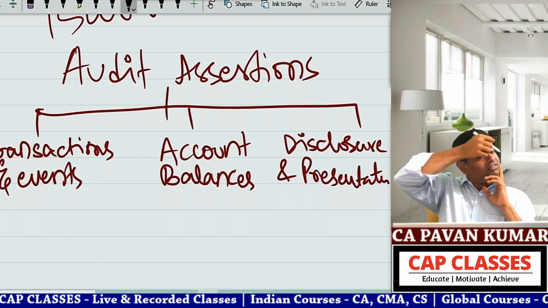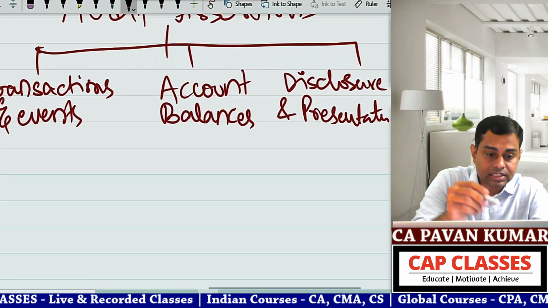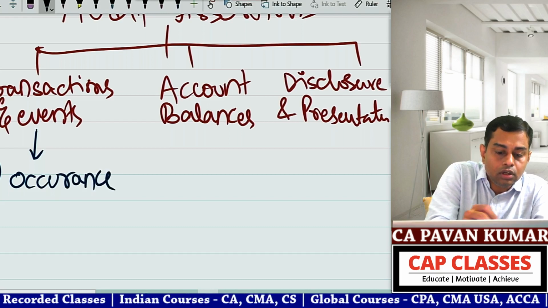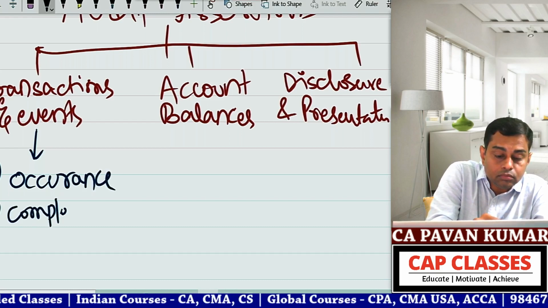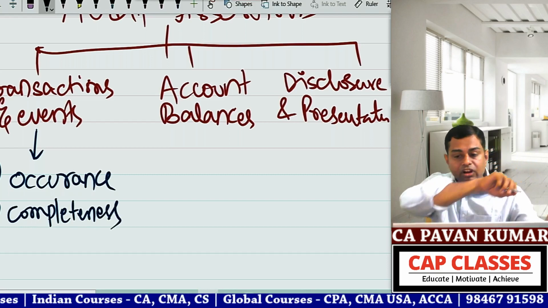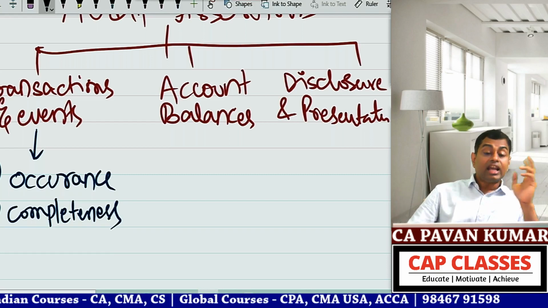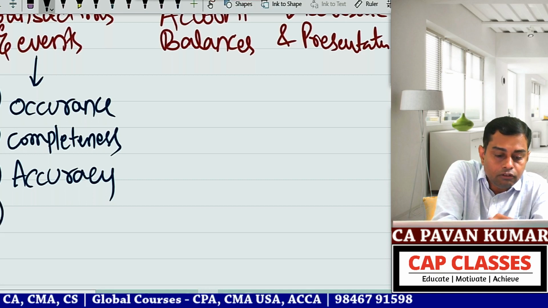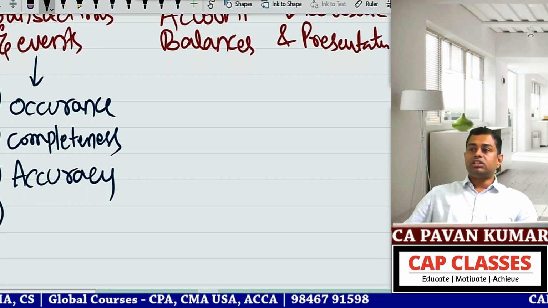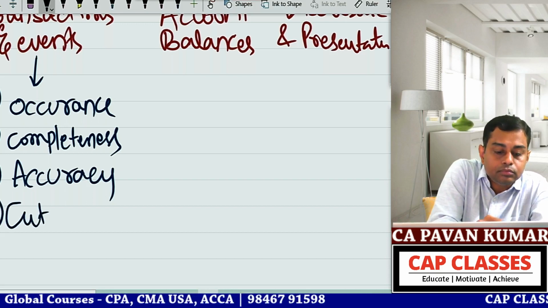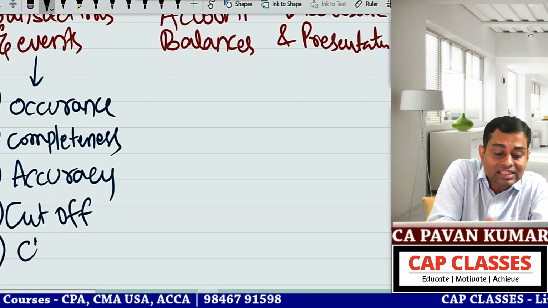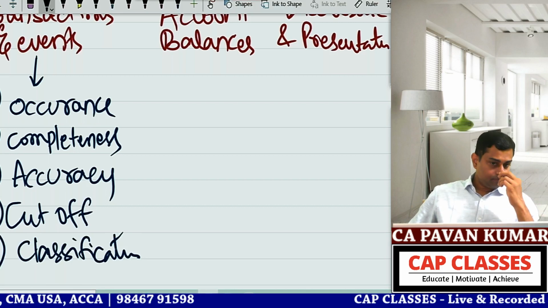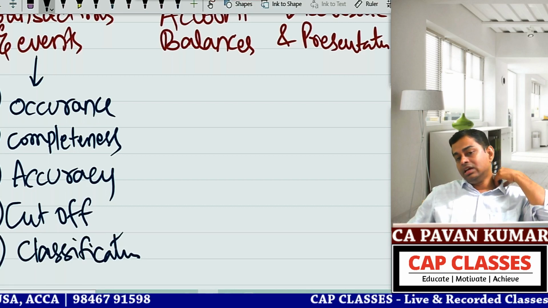Under transactions and events, arrow mark down. 1, occurrence. 2, completeness. 3, accuracy. 4, cutoff procedures. 5, classification. Next, come to account balances.